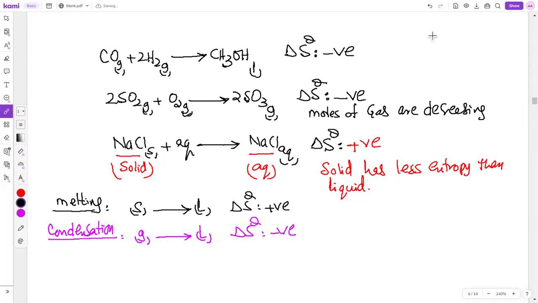What about sublimation? What happens in sublimation? Solid goes to gas, so randomness in this case increases. Whenever randomness increases, delta S will be taken as positive. This is the concept, okay? Got it?